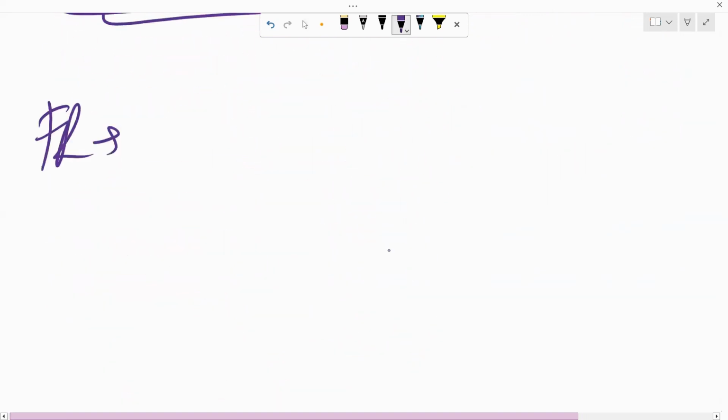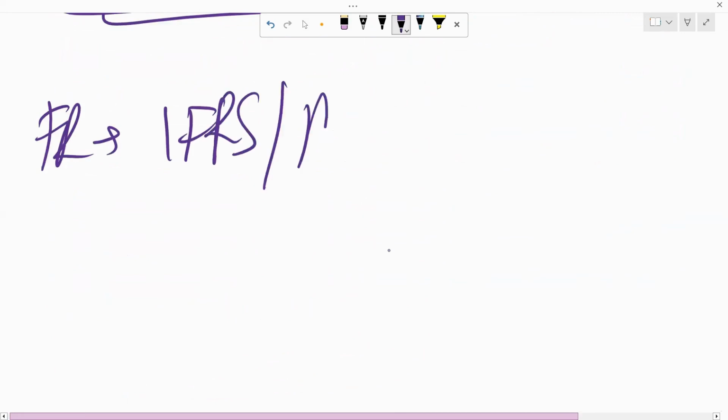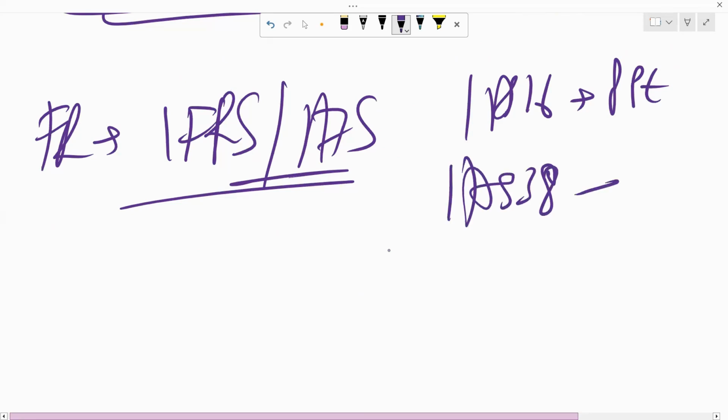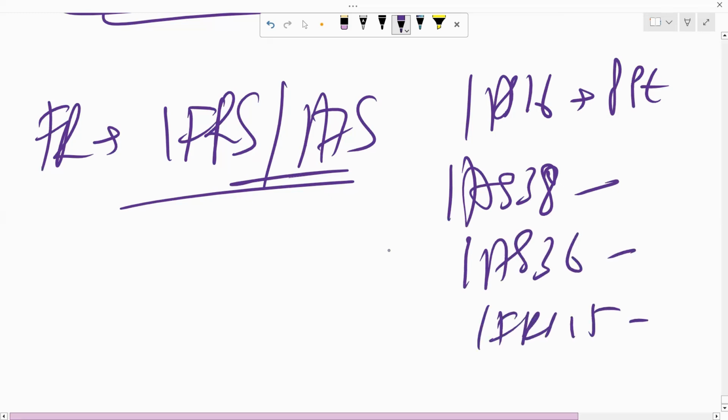In FR, you'll be studying from scratch the basis of all of the standards, the IFRSs and the IAS, and how these are applied, like what all happens. For example, in IAS 16, we have it according to property, plant and equipment. According to IAS 38, what happens? According to IAS 36, what happens? According to IFRS 15, what happens? All of these things we learn in FR, right?